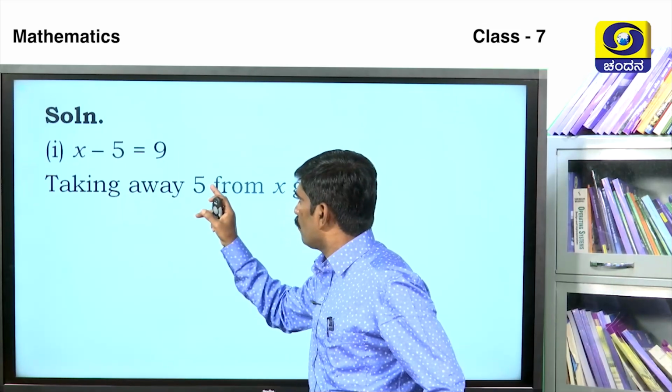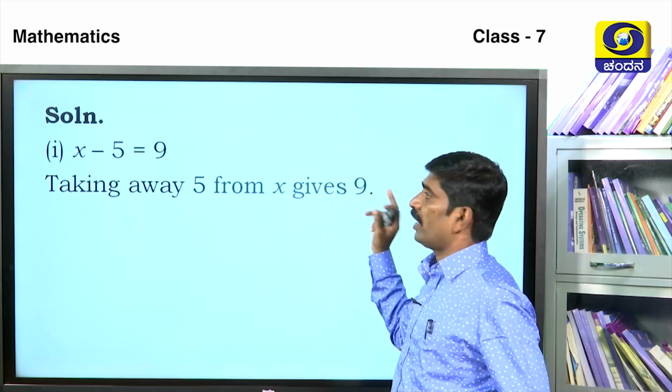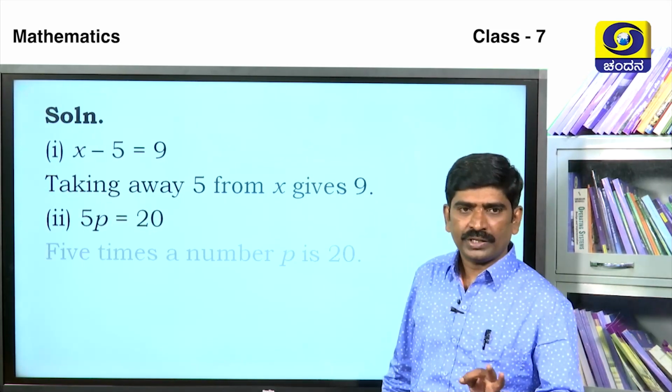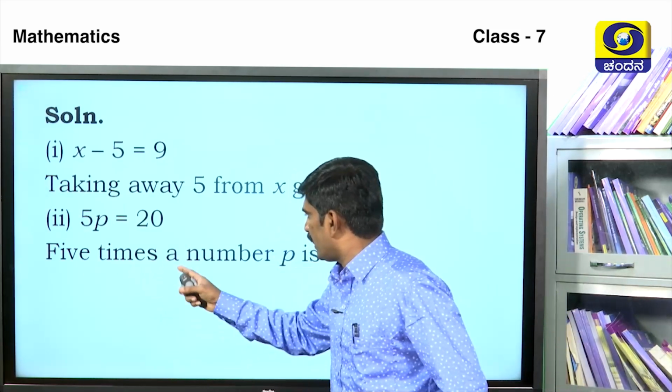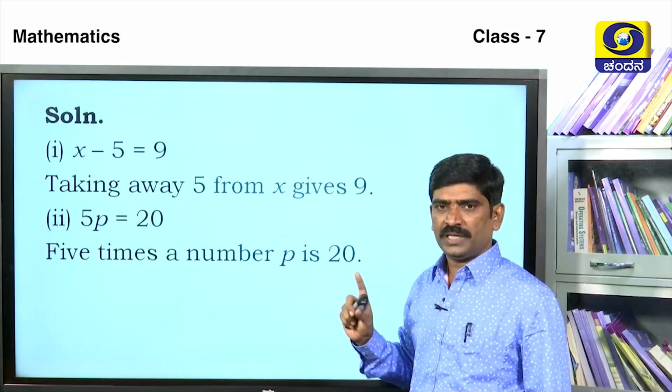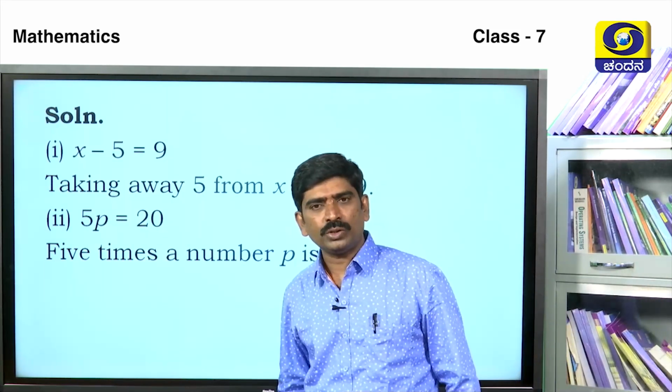Taking away 5 from x gives 9. Next question, 5p is equal to 20. 5 times a number p is 20. 5 times means multiplication. That is 5p is equal to 20.